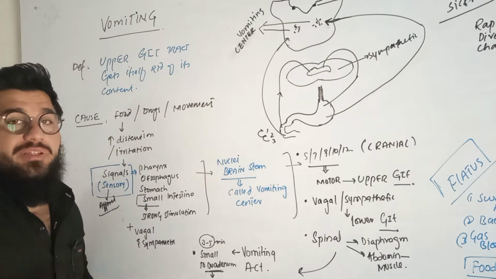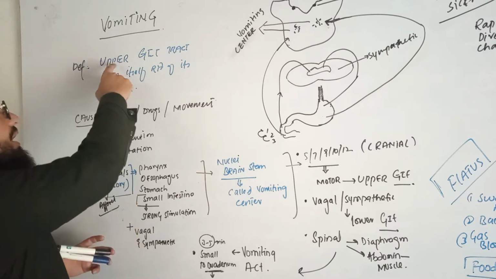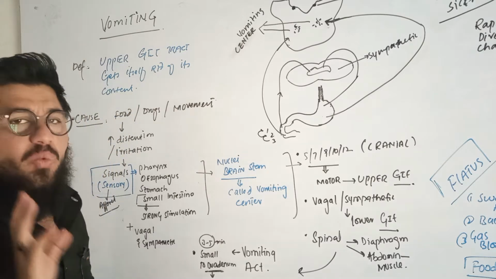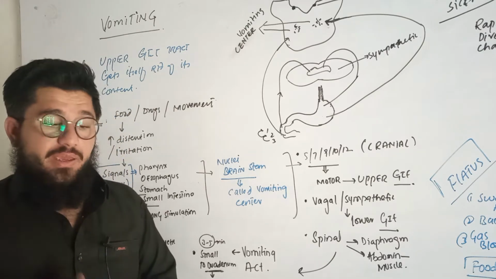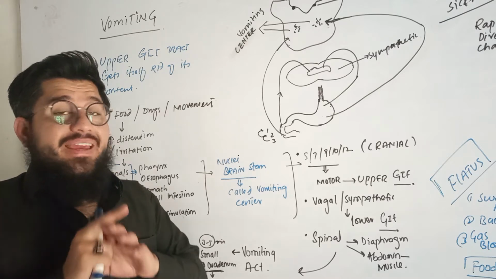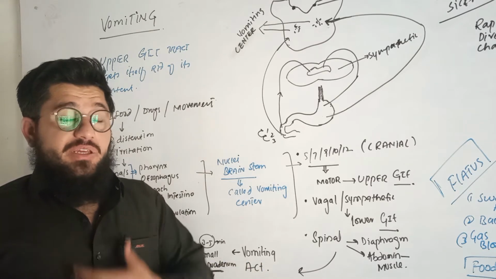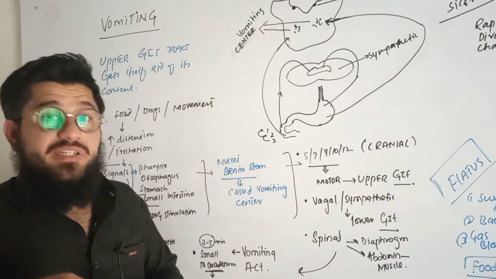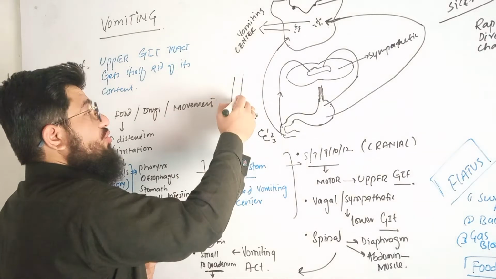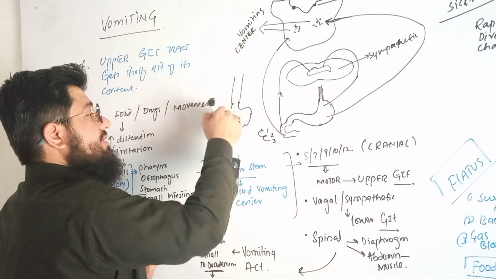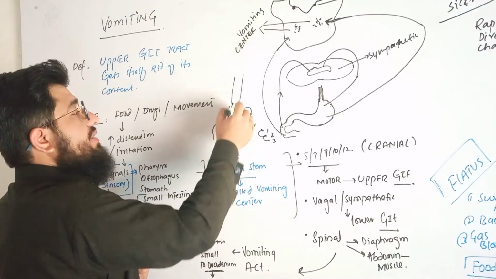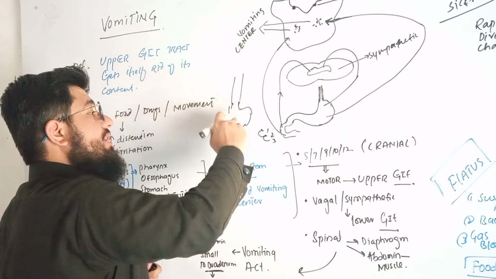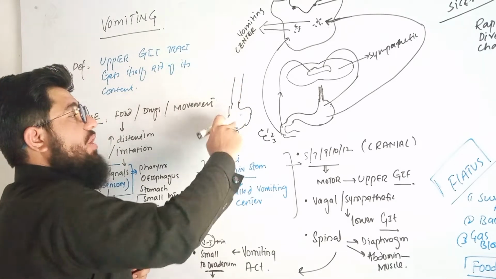What is the definition of vomiting? How do we define vomiting? Very simple. If our upper GIT tract gets itself rid of its content, this is called vomiting. We have the GIT tract. If the upper portion of the GIT tract gets rid of whatsoever is present in it, that is made empty of the content. In short, if food is present in the upper GIT tract, that actually gets rid of, meaning the GIT is now free or empty.